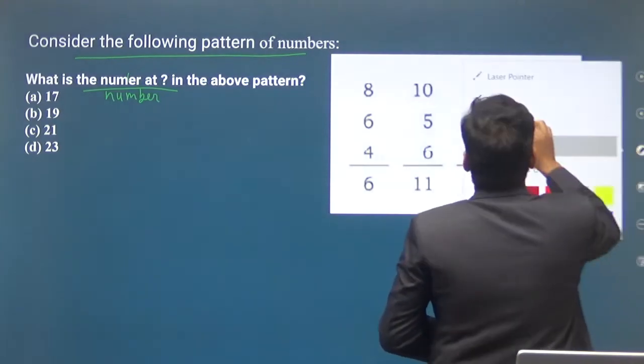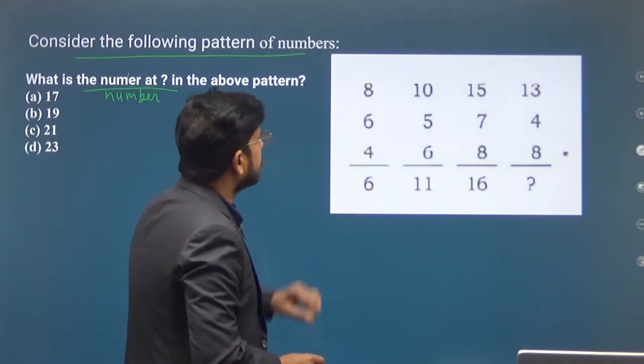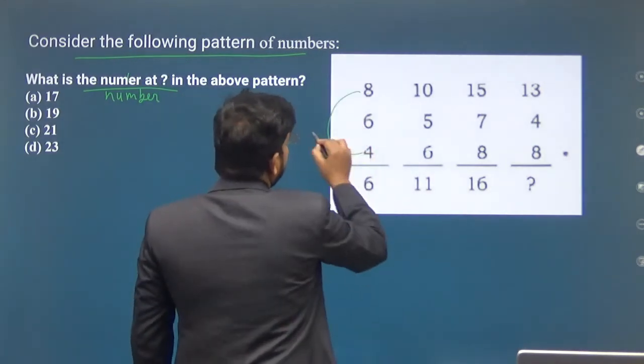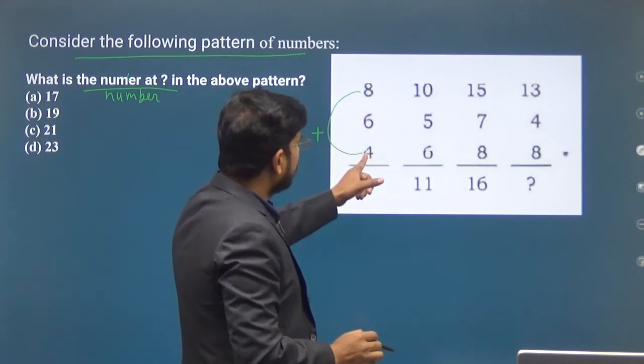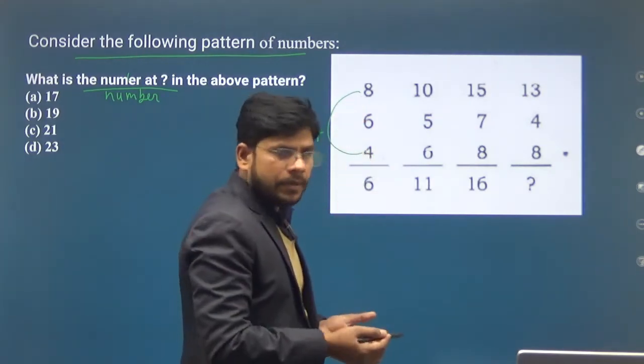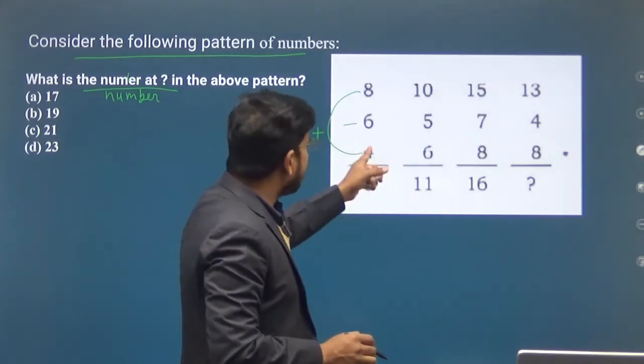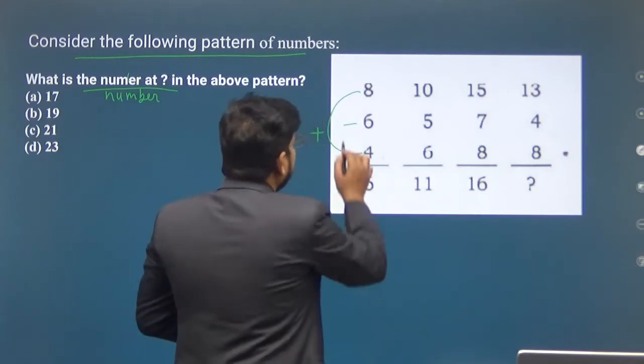how this pattern works. So here is 6, here is 6, so 8 plus 4 is 12, and 12 minus 6 is 6.